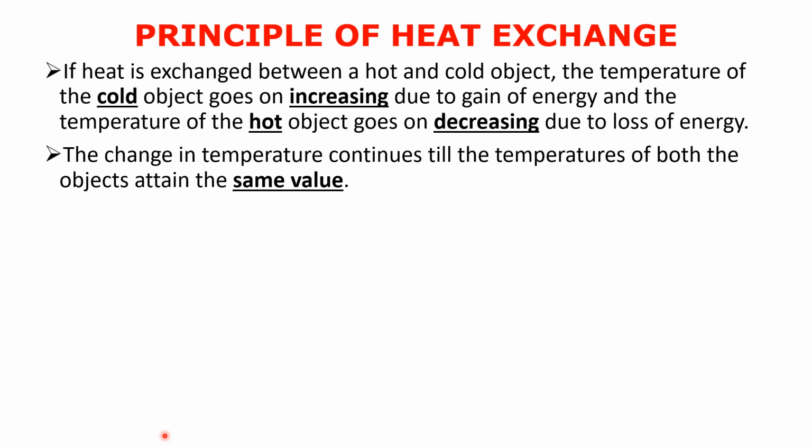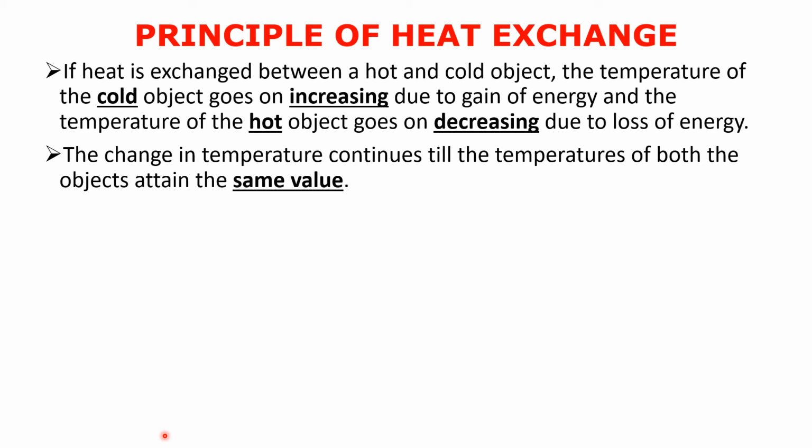At the same time, the cold object's temperature will start increasing, from 20 to 30, 40. At one point, the hot object will come down to 50 degrees and the cold object's temperature will increase from 20 to 50 degrees. So when both of them reach 50, what will happen?